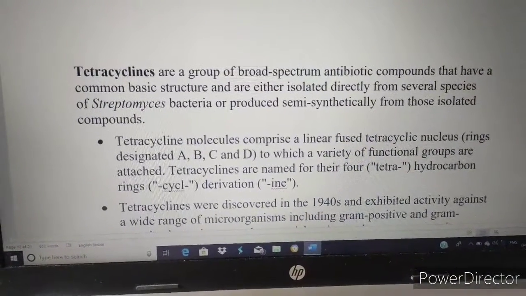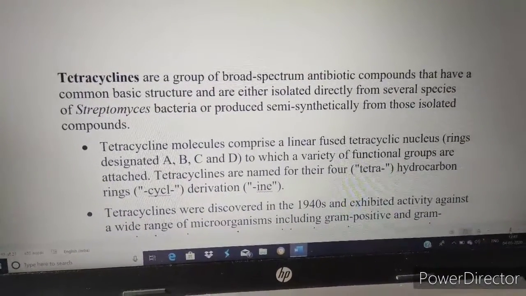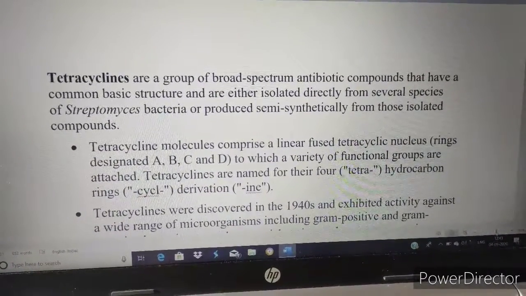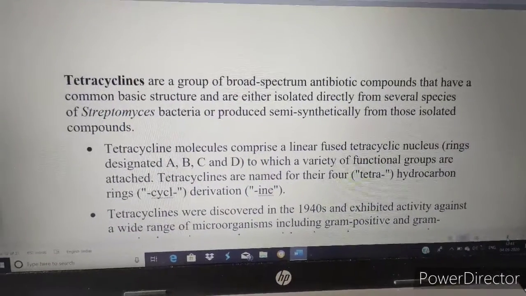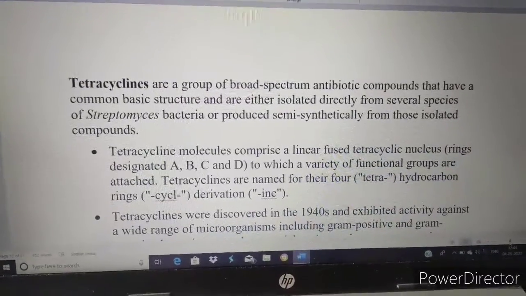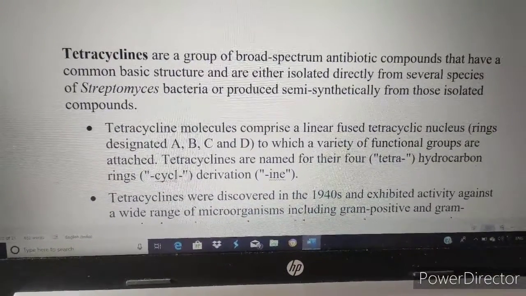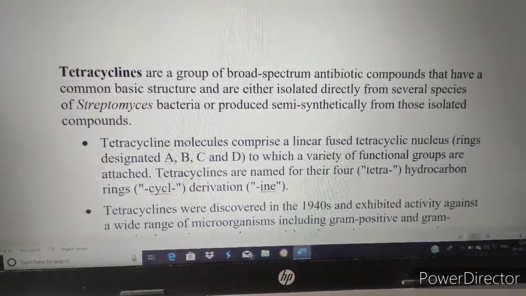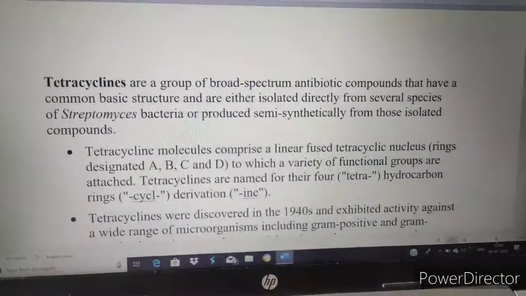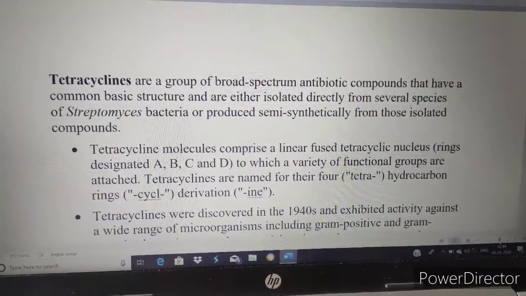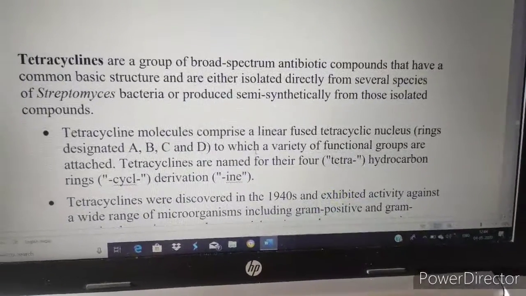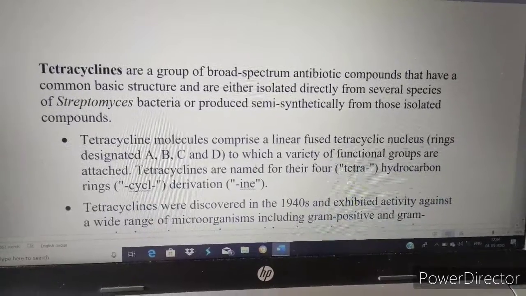Tetracyclines are a group of broad-spectrum antibiotic compounds that have a common basic structure and are either isolated directly from several species of Streptomyces bacteria or produced semi-synthetically from those isolated compounds. The tetracycline molecule comprises a linear fused tetracyclic nucleus. Generally, there is a 4-ring system named ABCD, to which a variety of functional groups are attached.